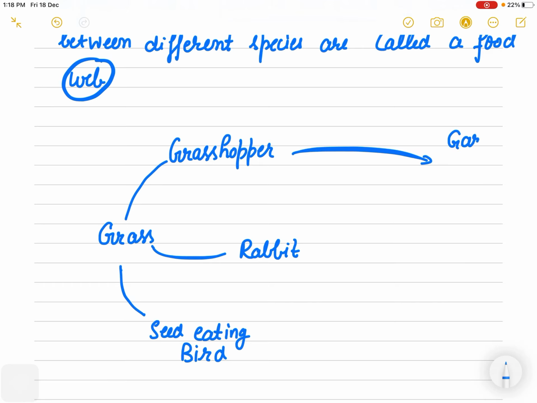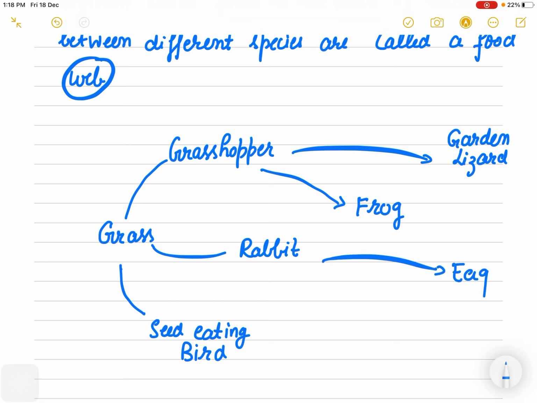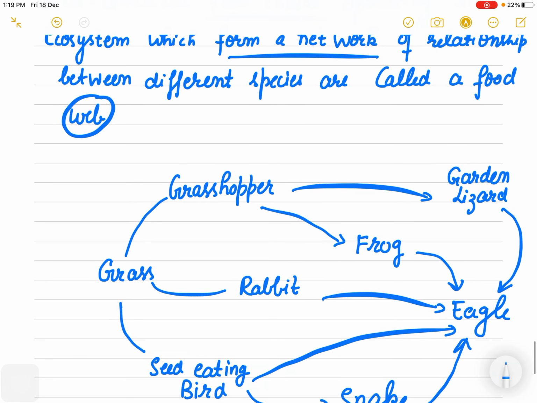This grasshopper can be eaten by garden lizard also. Right. Now who can eat this grasshopper? Garden lizard can eat this grasshopper, or grasshopper can be eaten by frog also. Now who can eat this rabbit? Rabbit can be eaten by this eagle. And then comes your seed eating bird, that can be eaten by snake also, or can be eaten by eagle also. Then snake can be eaten by eagle also, and frog can be eaten by eagle also. Then garden lizard can be eaten by eagle. So it is a network of relationship between different species.